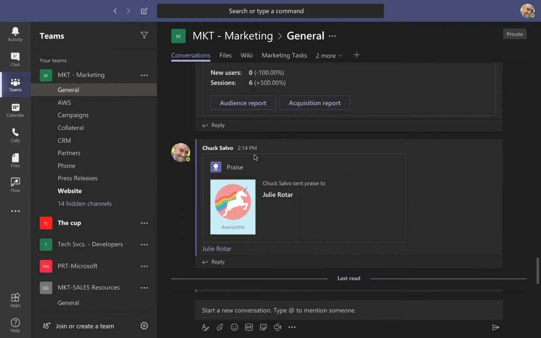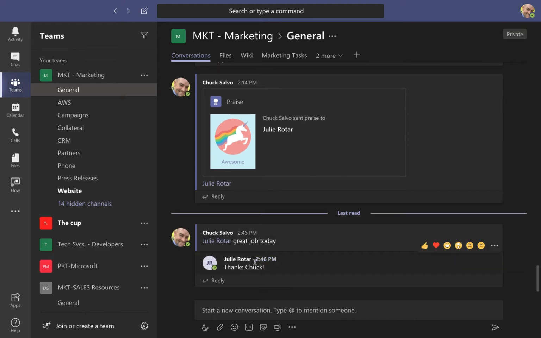Further down, I've used the Praise app to heap some praise on Julie. She's done a great job. And Julie says, thanks, Chuck. Right? And I can see her status. Further down as I go through the tabs.